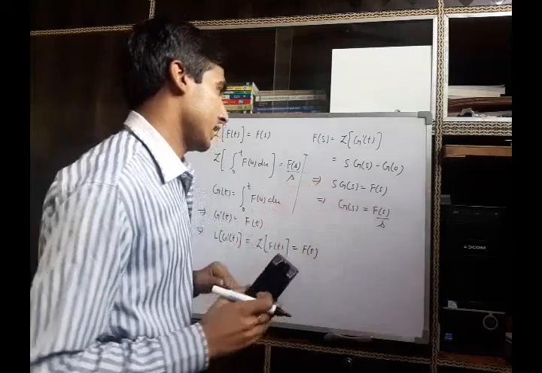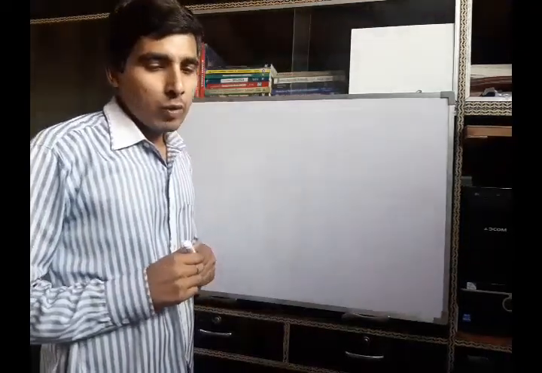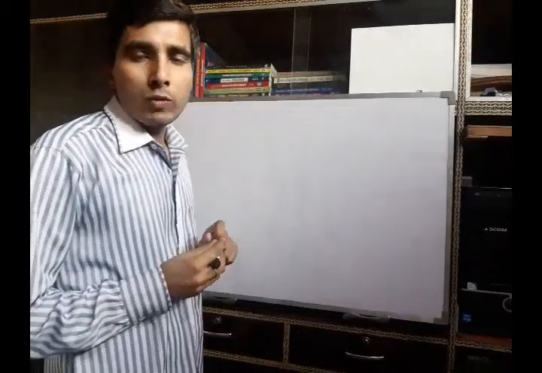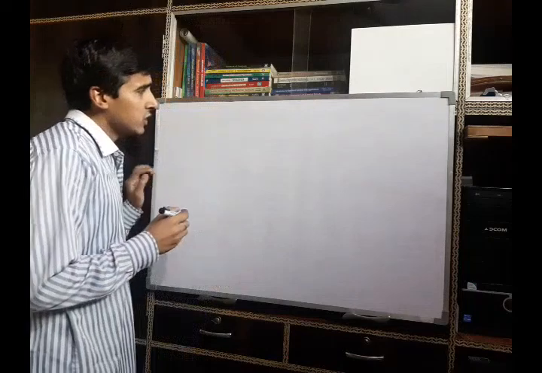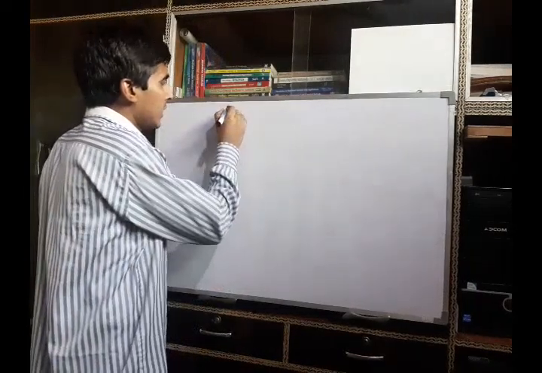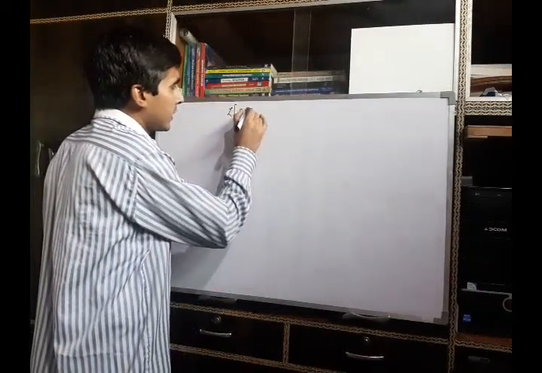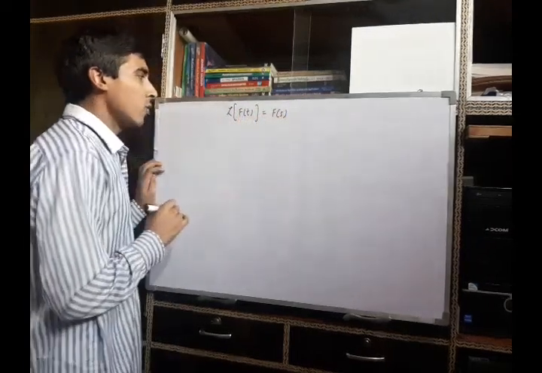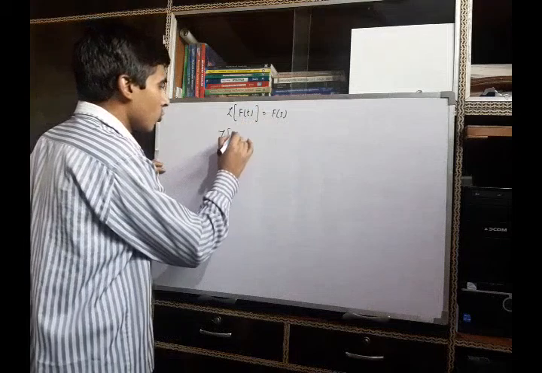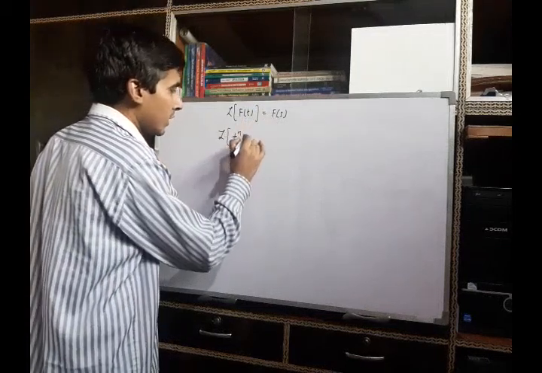Now we will find the Laplace transform of the multiplication of the given function with t raised to power n. That means if it is given that Laplace of f(t) is F(s), then what will be the Laplace of t raised to power n into f(t)?